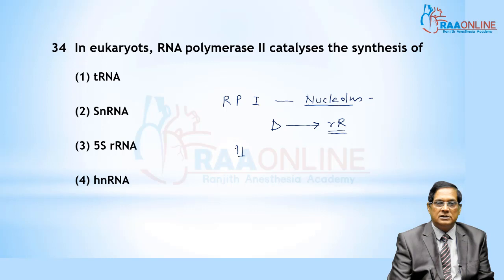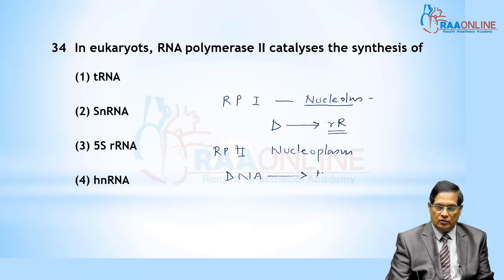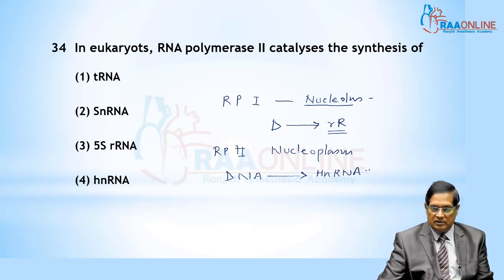RNA polymerase number 2, in the nucleoplasm, is responsible for the synthesis of hnRNA, heterogeneous nuclear RNA, and that hnRNA after processing forms messenger RNA.